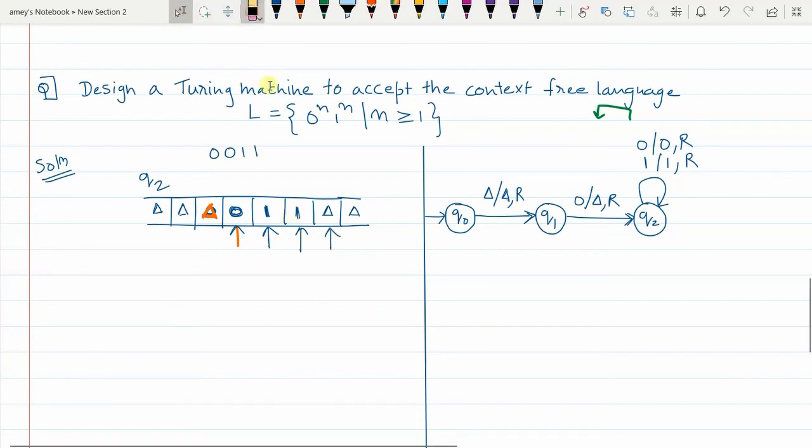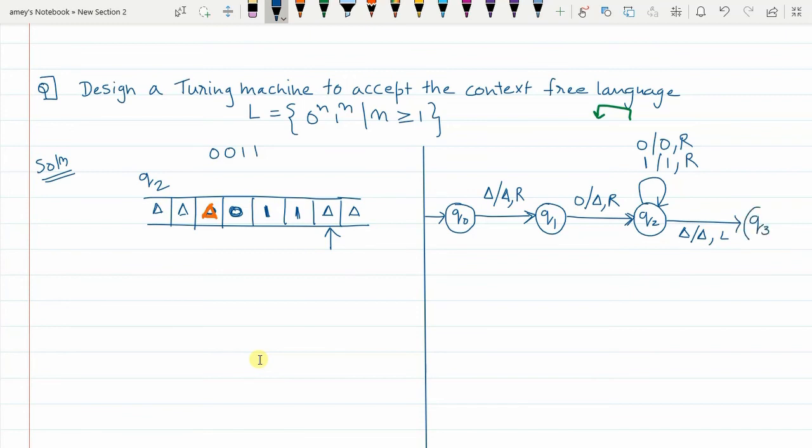All this while you are in which state? You are in Q2 state only. So you ignored all the inputs on the way. Now in Q2 state, finally when delta is encountered, what will happen? I replace delta with itself. Now I will move one place to the left and I will go to Q3 state.